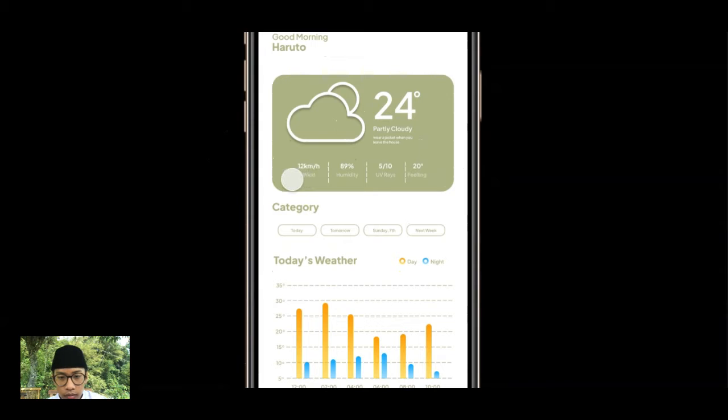And in between it has wind, humidity, UV rise and feeling. This is for us to know about the wind, humidity, UV rise and feeling. The wind is 20 kilometers per hour, humidity is 89%, UV rise is 5 from 10, and feeling is 20 Celsius.